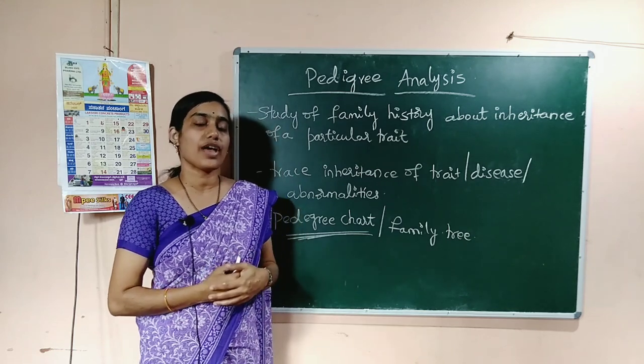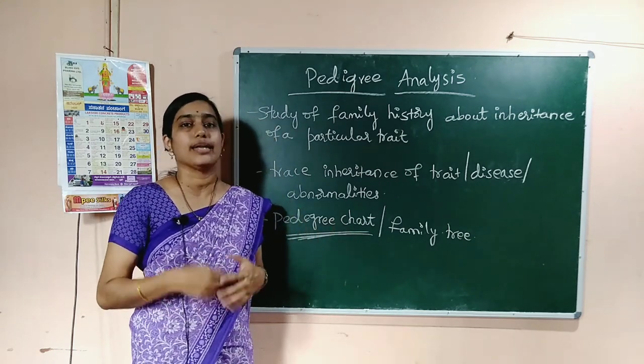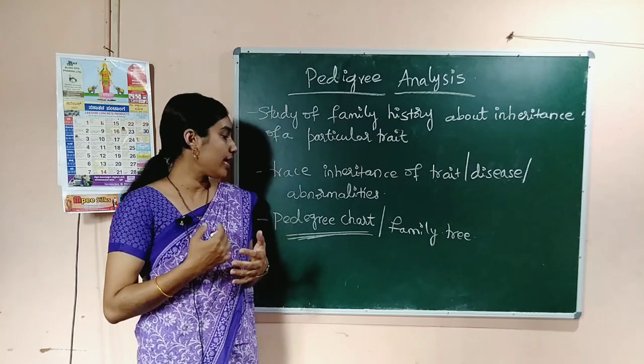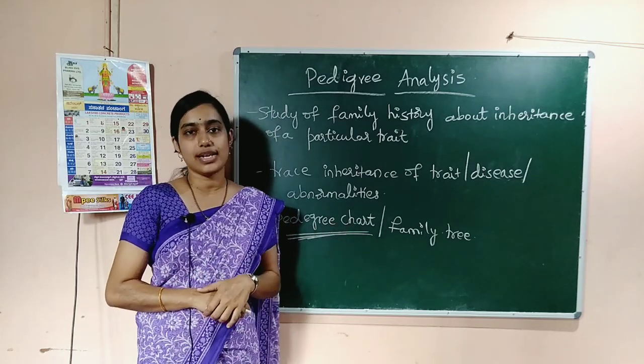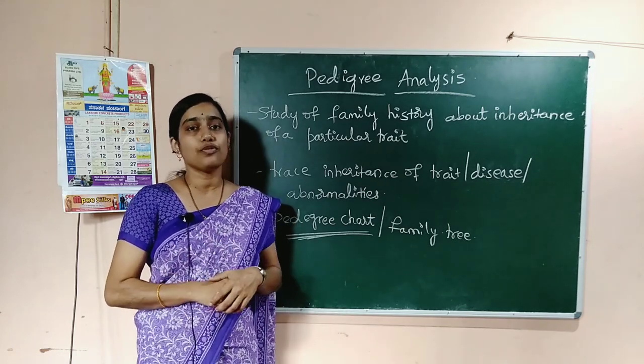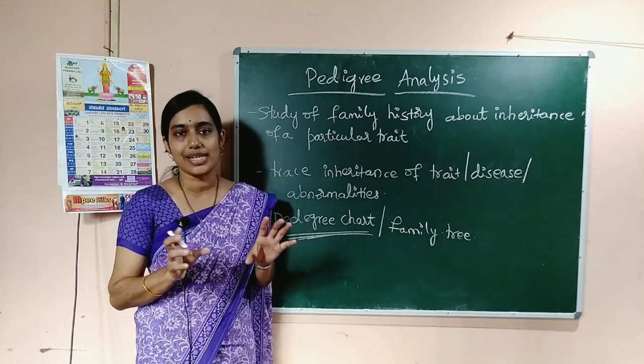So, how can this family tree or pedigree chart be drawn, or how is it represented? See, in a pedigree chart or family tree, we don't use any sentences or any words. Instead of words, we just use symbols.